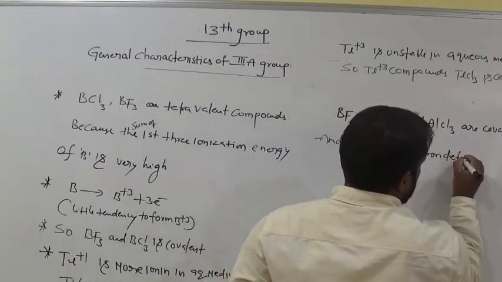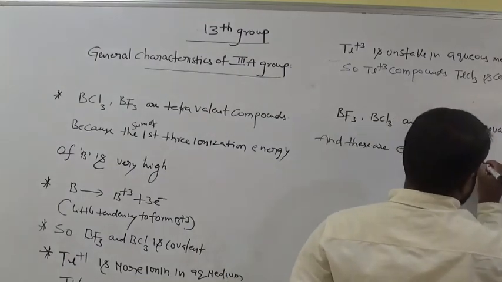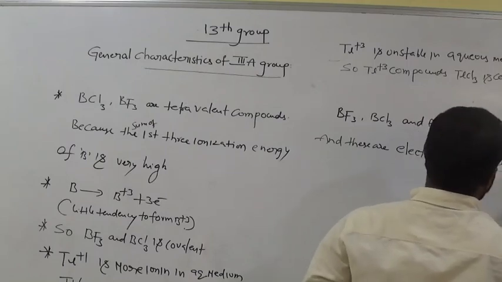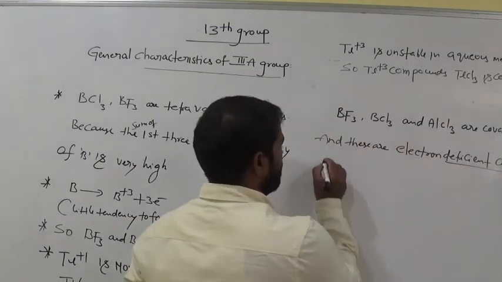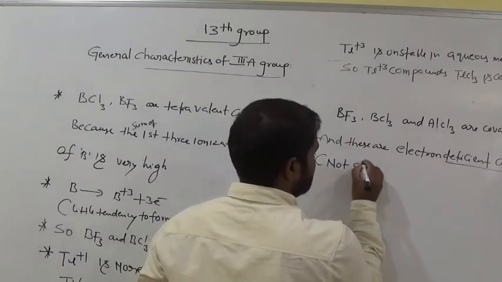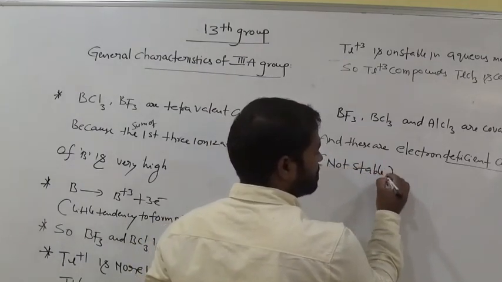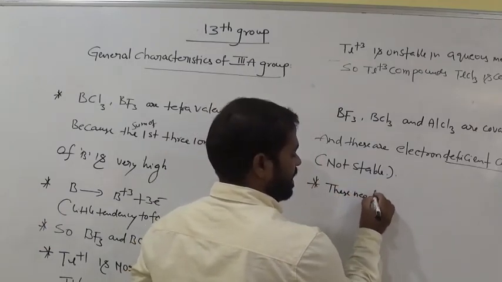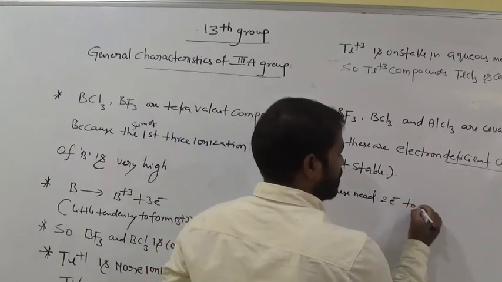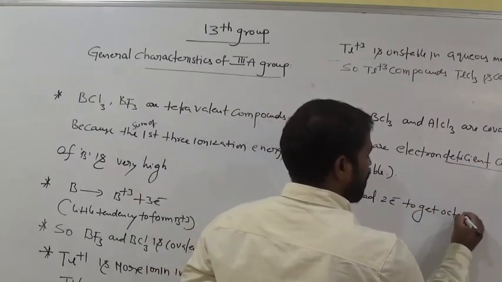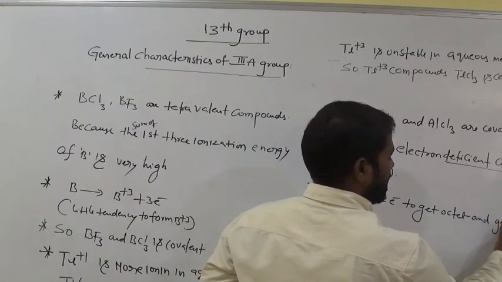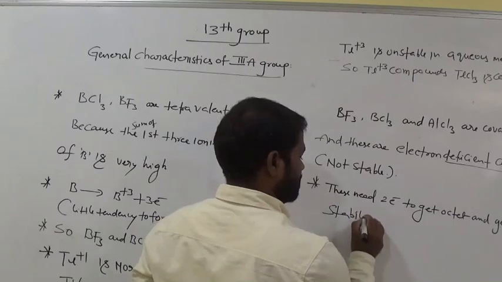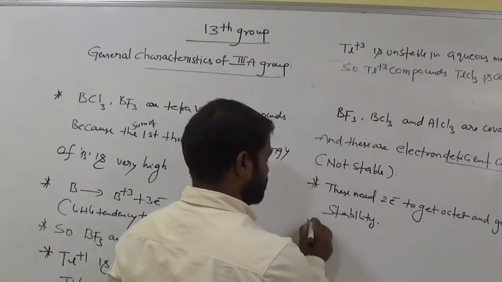Electron deficient compounds. Okay, not stable. These need 2 electrons to get the octet and get the stability.